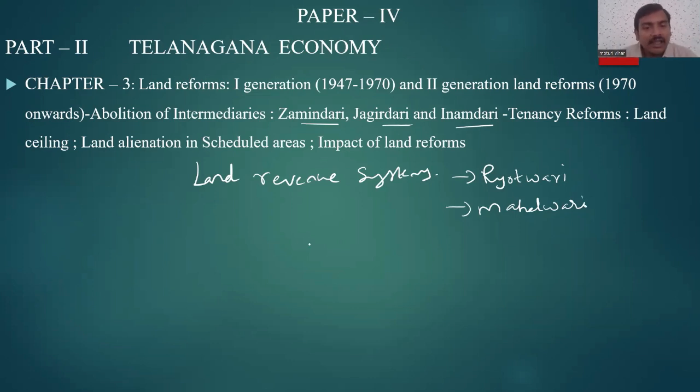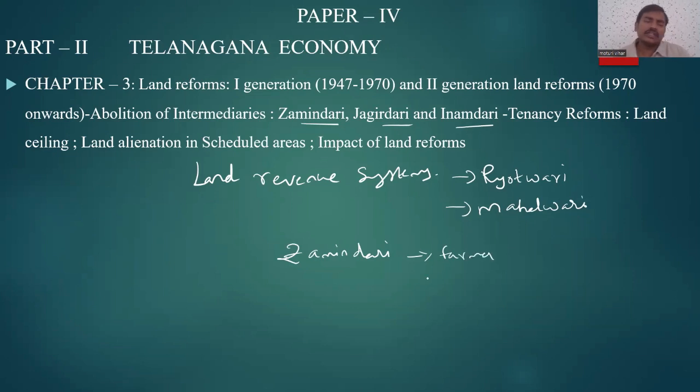For example, let's take the Zamindari system. Its simple notion is this. The Zamindar is present for collecting the revenue from the land. So he goes to the farmer and asks the farmer to give the tax. The farmer will say, I cannot give you money.